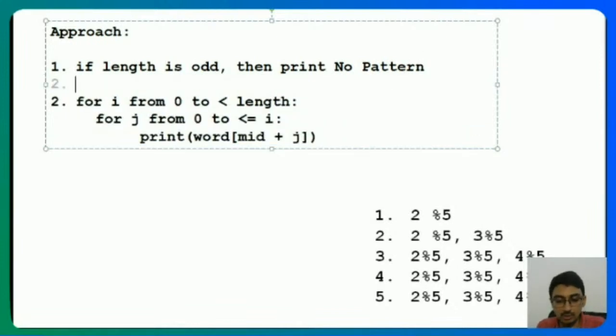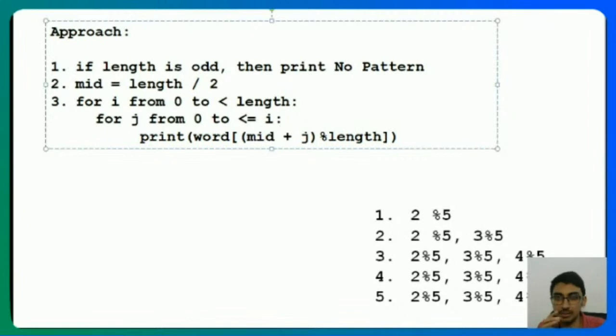So I need a mid as well. So mid here is equal to length divided by 2, right? And it's mid plus j, the whole thing modulo length. That's mid plus j, the whole thing modulo length.